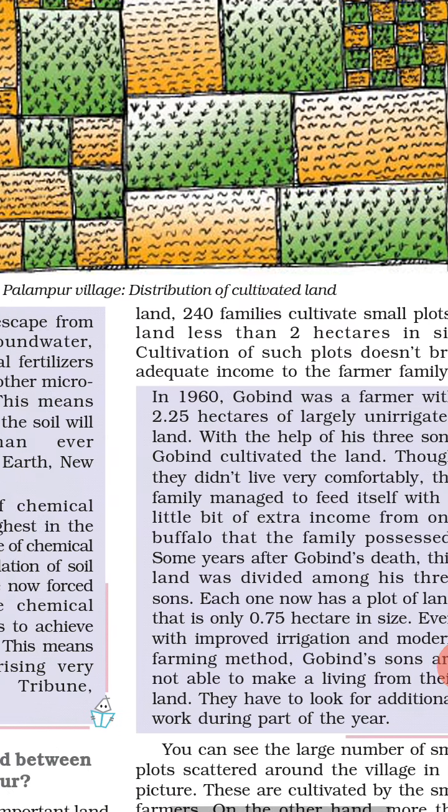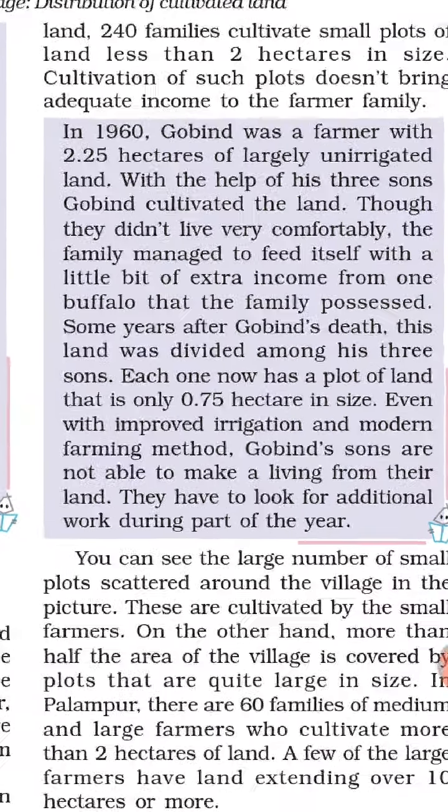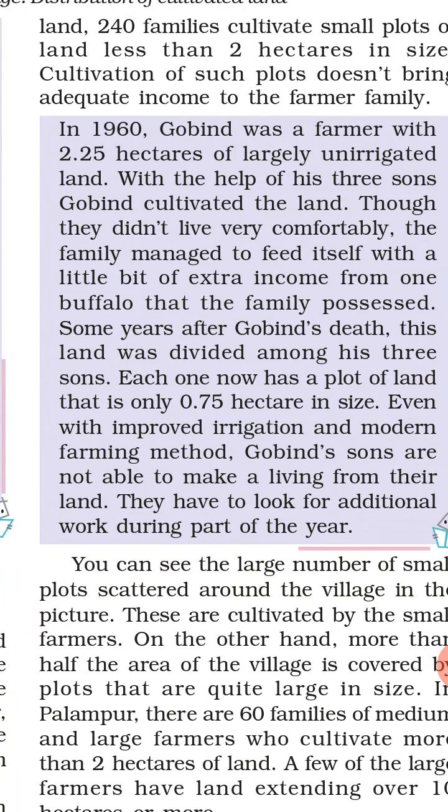Now students, you can see this picture. We will read. Now I am reading this paragraph. In 1960, one story, just try to understand. Gobind was a farmer with 2.25 hectares of largely unirrigated land.